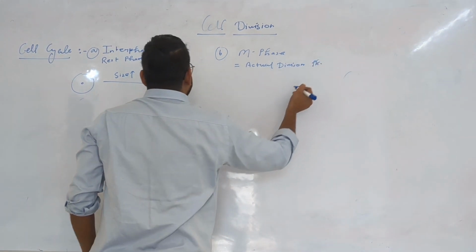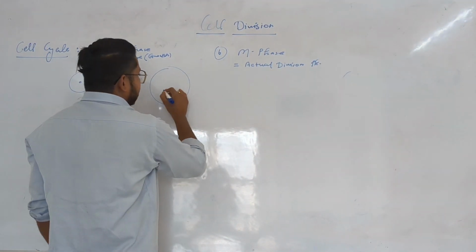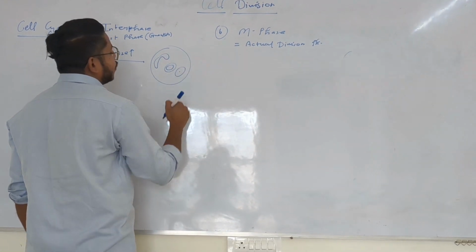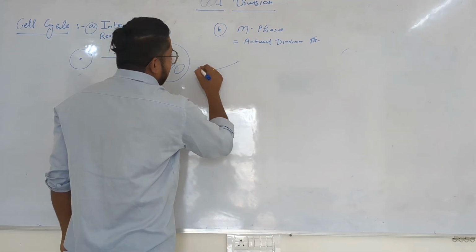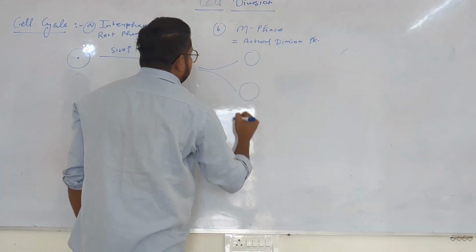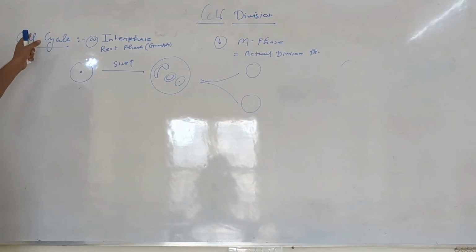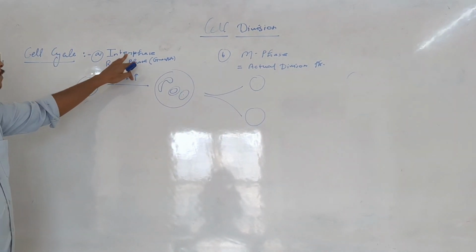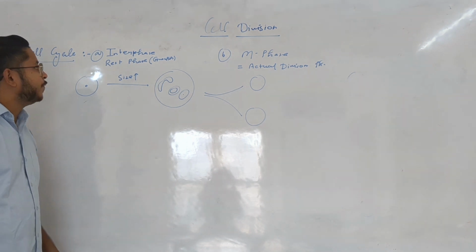In that phase, the larger, mature cell that has a nucleus and mitochondria is divided, and two cells are formed. So the life cycle of any cell passes through two phases: interphase and M phase.